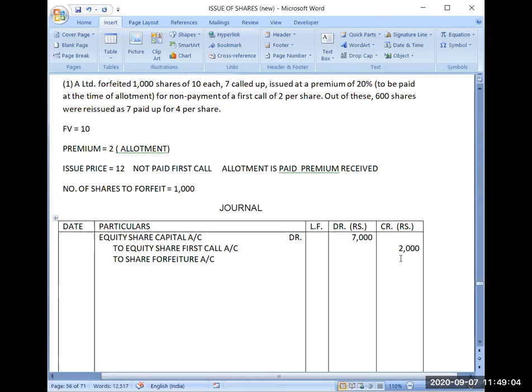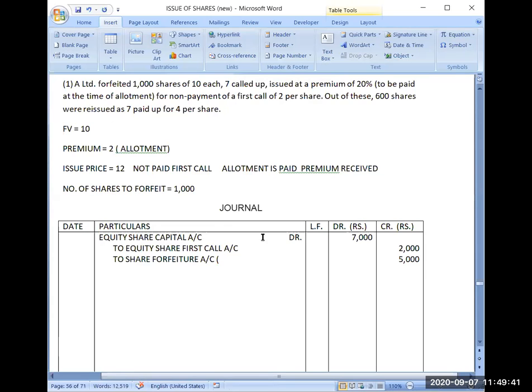So it will become 5000. One more thing I will be checking here: if some premium has been received with application and allotment, yes, obviously. But because that premium is not included in this 7, you may get confused. That's why I'm explaining this point. Because that premium was not included in this 7, that was different from this rupees 7. That's why I don't need to subtract from here.